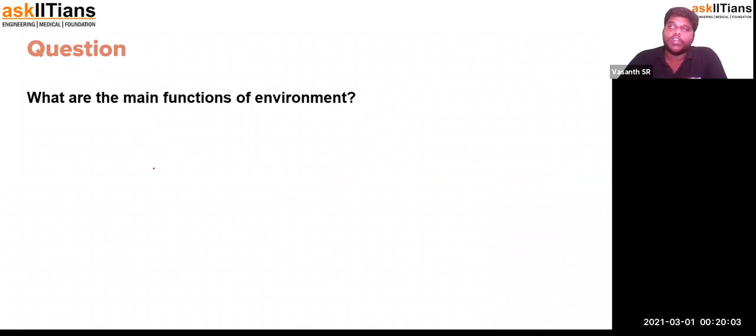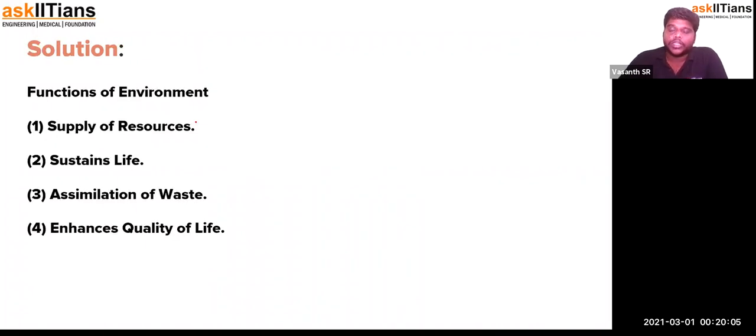So the main function of an environment is to supply the resources. When will somebody go to a shop to purchase something? Only when the shop has something for people to buy. So the environment should always be equipped with resources, so that the environment will be lively all the time and functional. It should also have all the abiotic factors fulfilled to sustain life in that region.